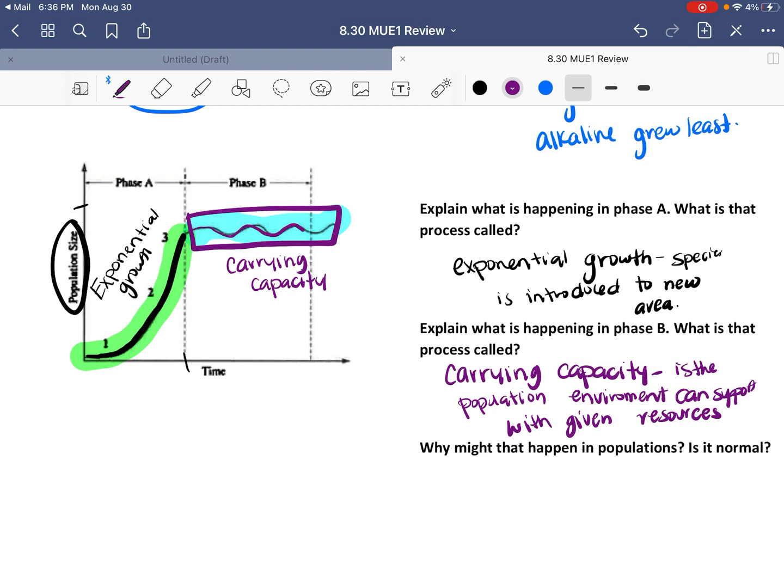I'm sure you can see that it goes up and down. So there are reasons that it's increasing and slowly decreasing. One is predation. That is when the predators eat the prey. So sometimes we have a lot of prey, the predators eat all the prey, and then we have less prey, and then our predators go down. That's similar to what we've seen in a predator-prey graph. Another reason might be disease. Disease might spread in the population because they're overcrowded and it spreads easier. So that's going to decrease the amount of the population.